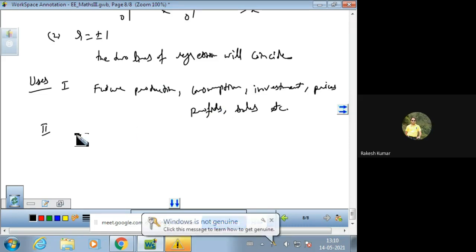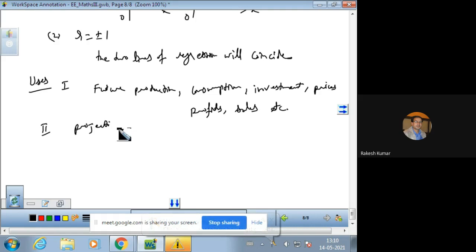In the field of economic planning and sociological studies, projections of populations. We can project the populations of India after 20 years, after 30 years. This is helpful. This is a very important use. And we can also predict the birth rates of the population.